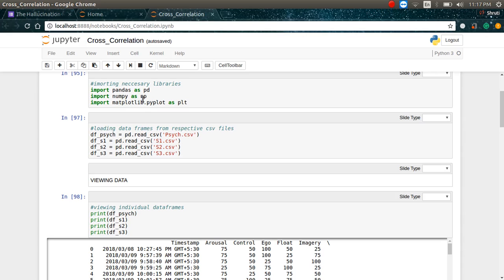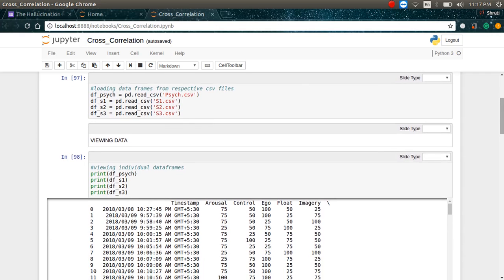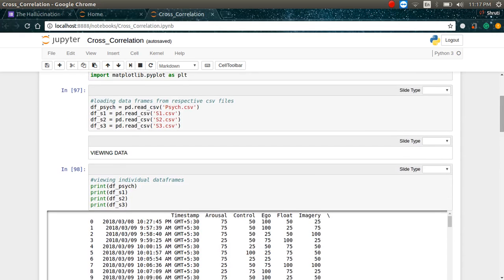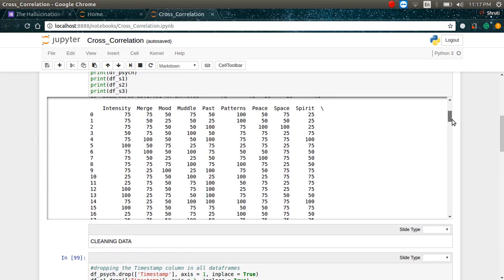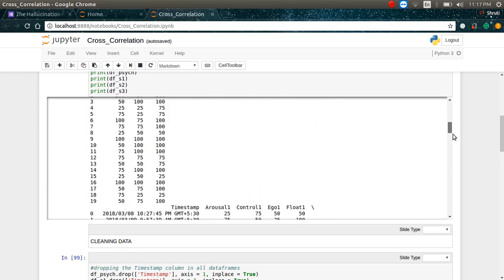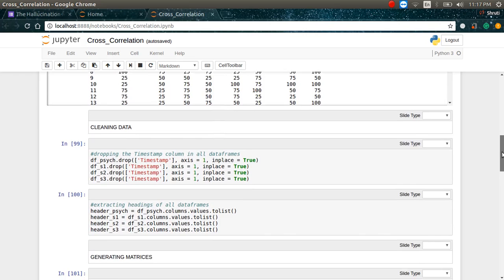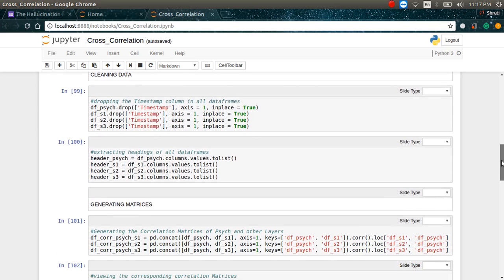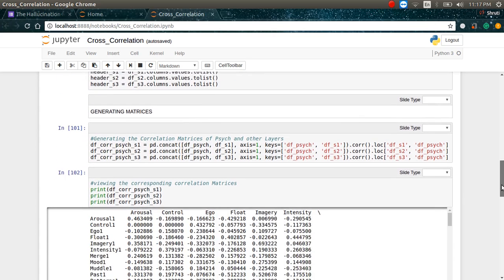I've imported pandas, numpy, and matplotlib for further visualization. I've read in all the CSVs, I've printed them, and you can see that the CSV that I've used in Microsoft Excel or LibreOffice Calc is how the CSV files would look here too. I've cleaned the data to transform it into a matrix so I can perform a mathematical calculation easily, and I've used NumPy for that.